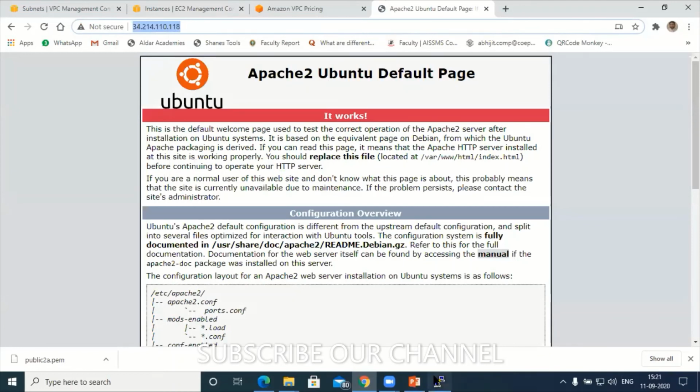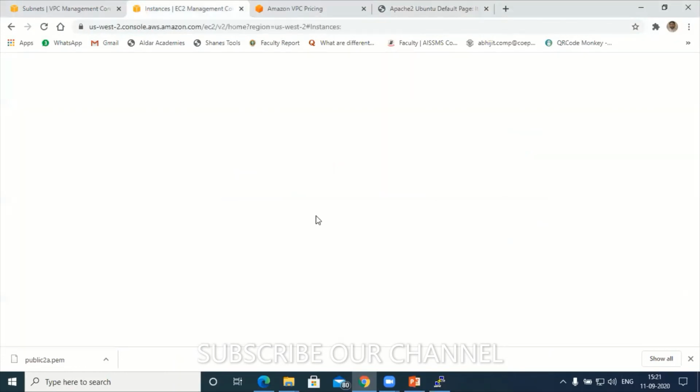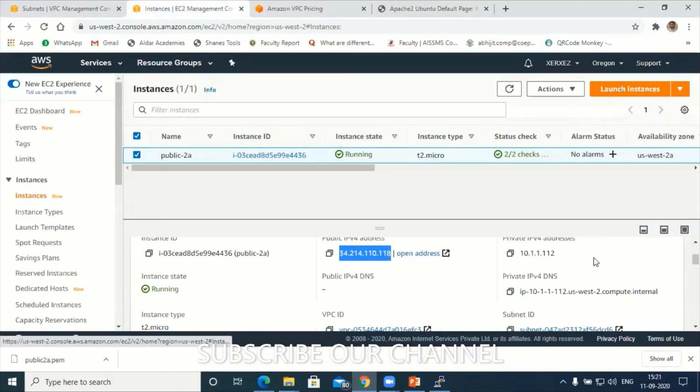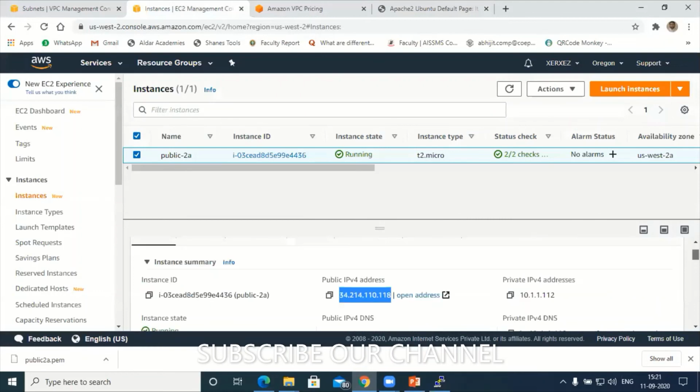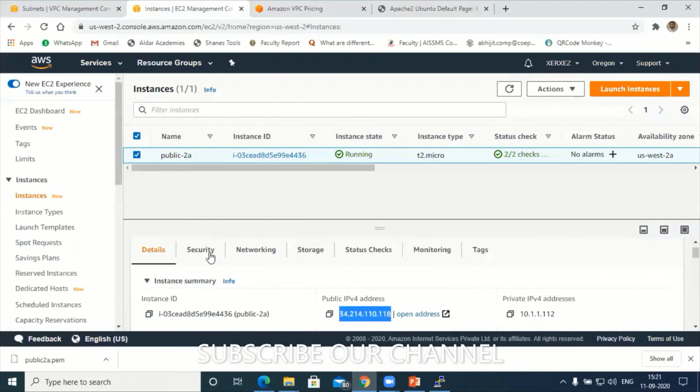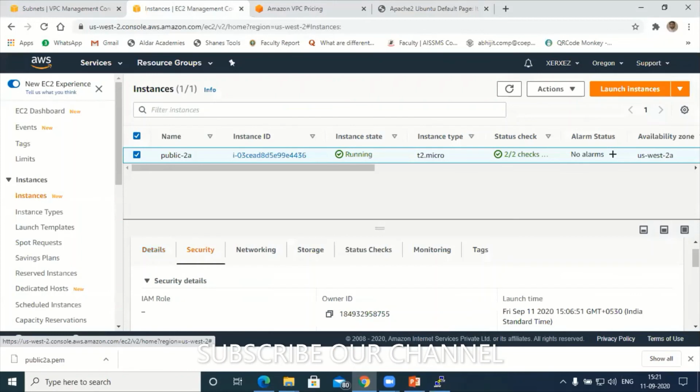You can also access. That means the configuration was not correct. Check the same IP address. No, you can also access that. That means there's something wrong here in the security group. Okay, go to security group. Here under security group.